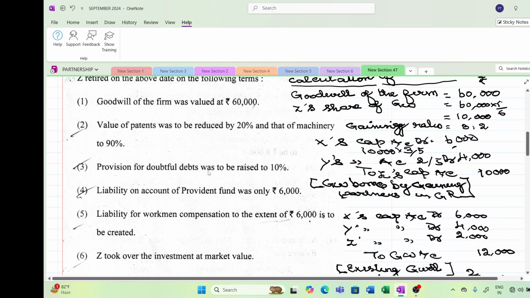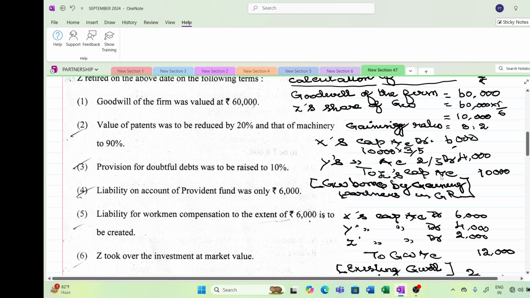So I gave you the journal entry. X's capital account will be debited, that is 10,000 into 3/5, 6,000. And Y's capital account will be debited for 4,000. And to Z's capital account, 10,000 will be credited to that person.